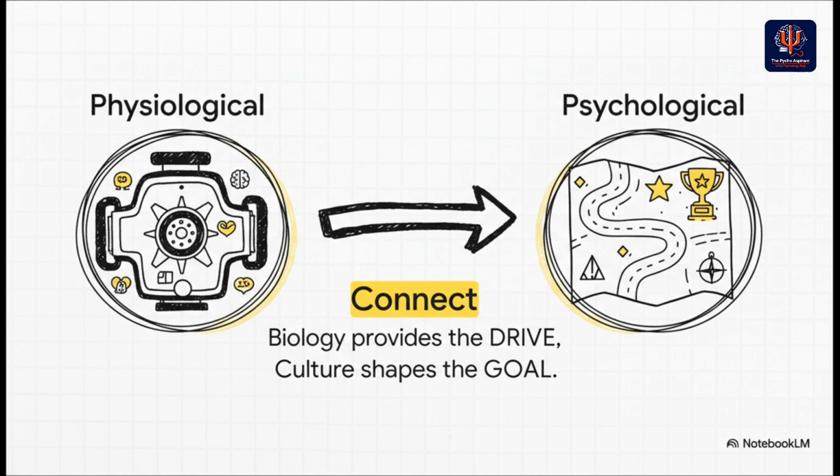For the psychological part, you draw from our cultural software, how we learn what's worth striving for through socialization. And then you connect them with a killer synthesis. Our biology gives us the engine, but our culture gives us the map and tells us where to go.